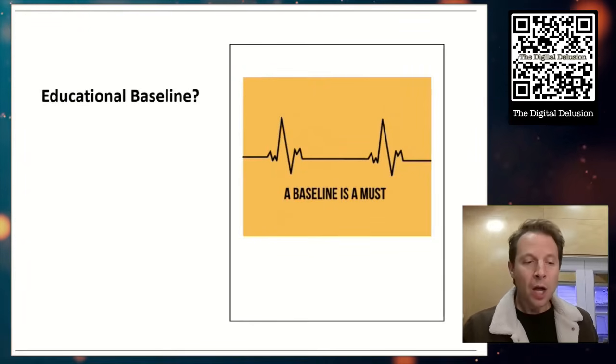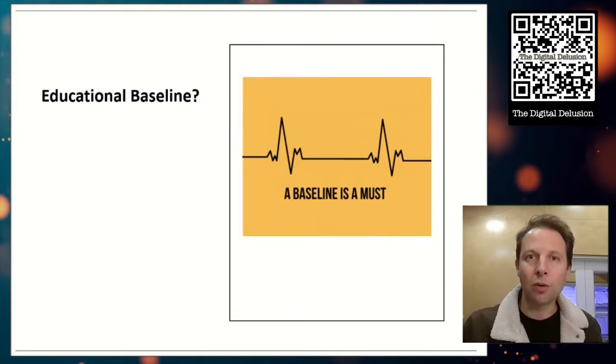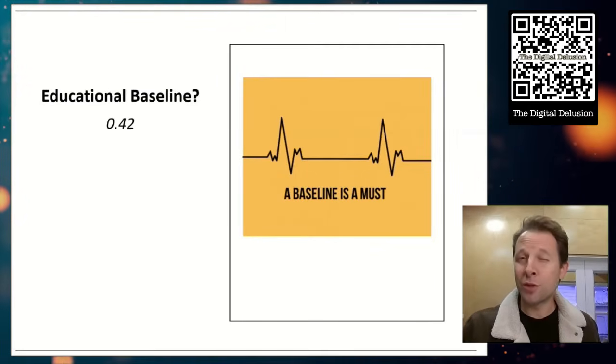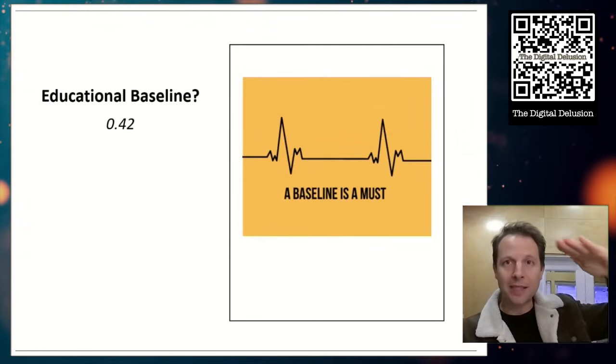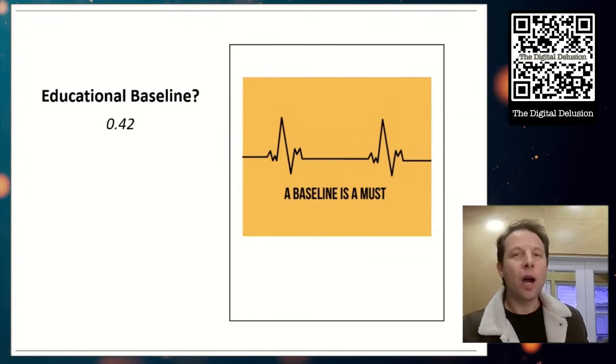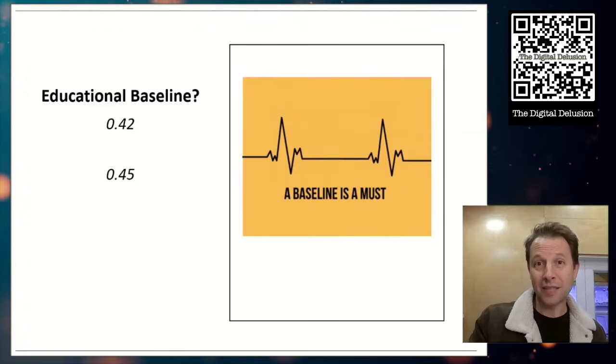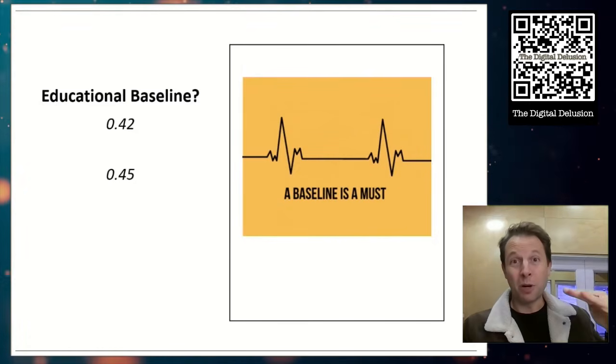What should it be? John Hattie says the average effect size across all those 350,000 articles he reviewed is about 0.42. So he says this should be the baseline. Anything above that, good. Anything below that, bad. If you just look at year-on-year average growth among students, that sits at around 0.45 standard deviations. So maybe that should be our baseline.